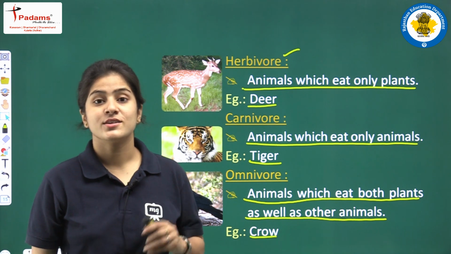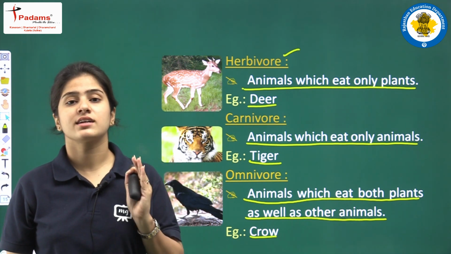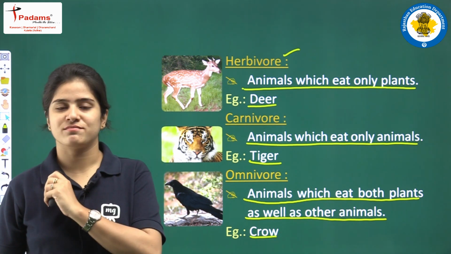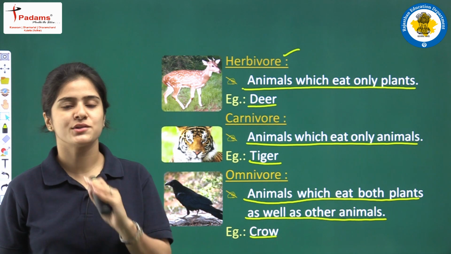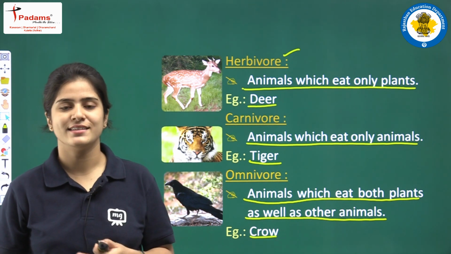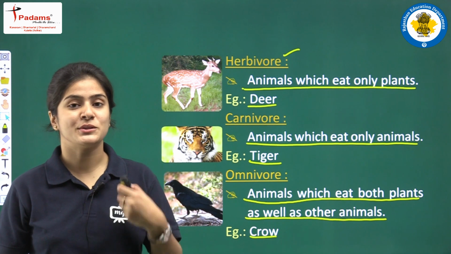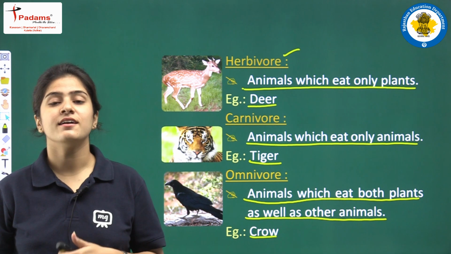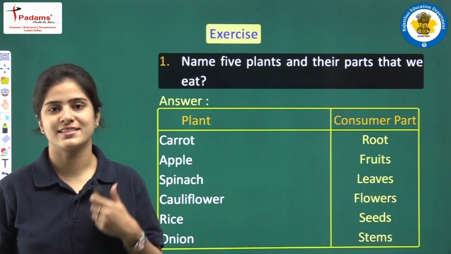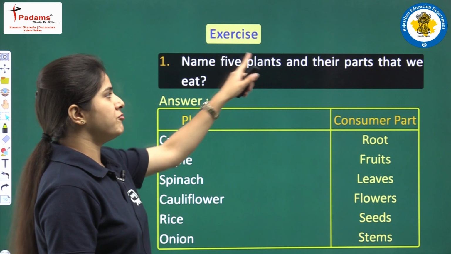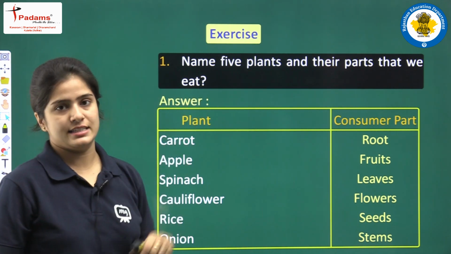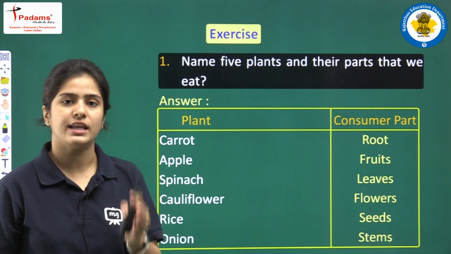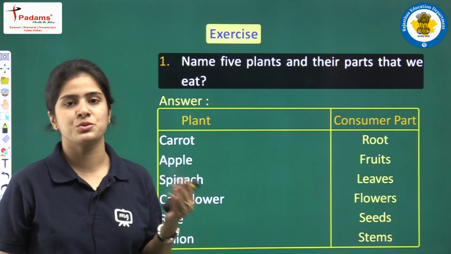Okay children. So this was all about the summary and the concept of chapter number 1, food, where does it come from. So I hope that all of you have understood whatever I have taught you. Okay. So now it's time to do the exercise portion. Okay. So let's start. This is the first question of your exercise. Name 5 plants and the plant parts that we can eat. You have to tell me 5 names of the plants that you can eat and the parts of the plant that you are using. Okay.